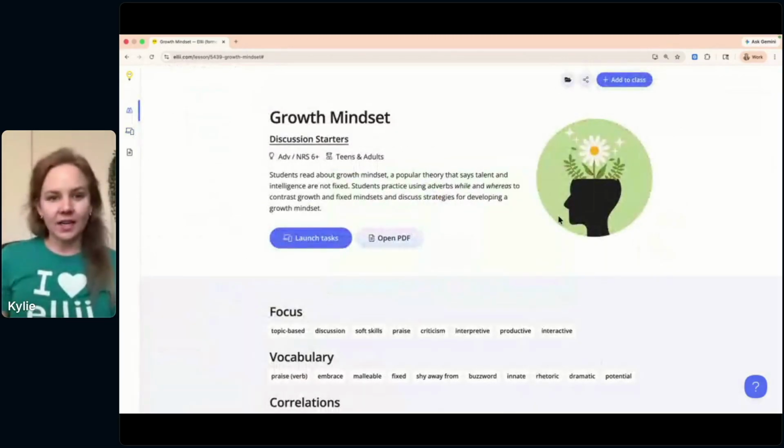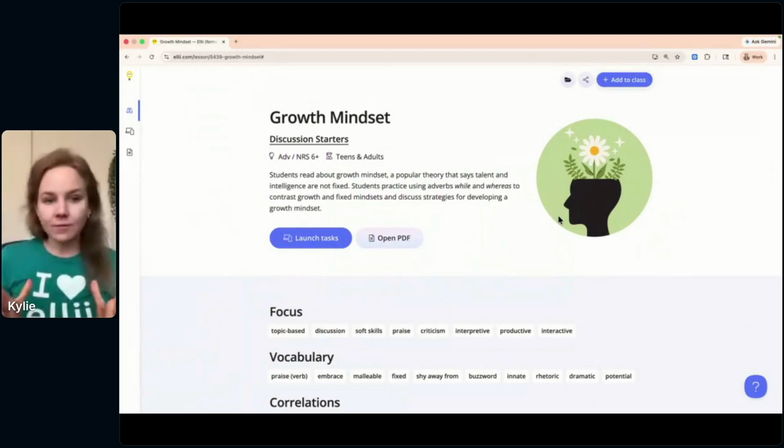Now let's say I'm ready, I like this lesson, I want to assign it to my students. So before assigning anything to students, a couple of things need to happen. You need to set up a class and you need to have that student connected to your class. I'm not going to go too in depth into that today. I'm happy to send those links to our help docs of how to set up a class and invite students.